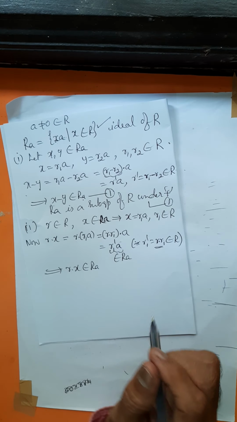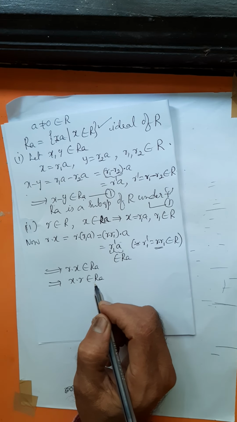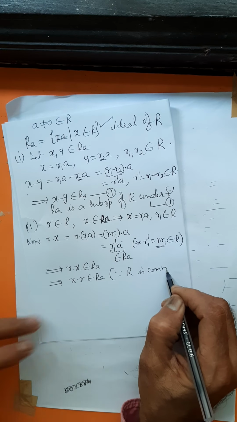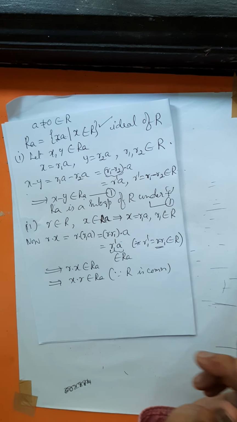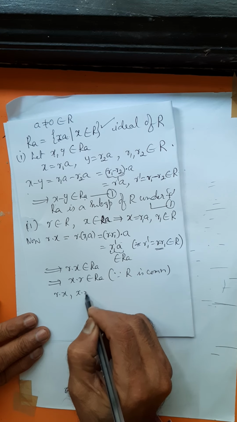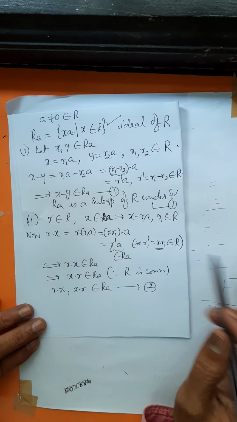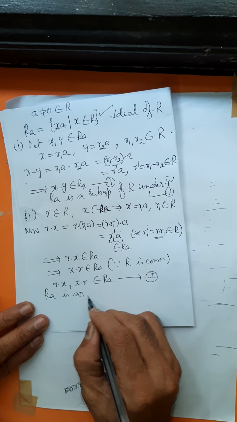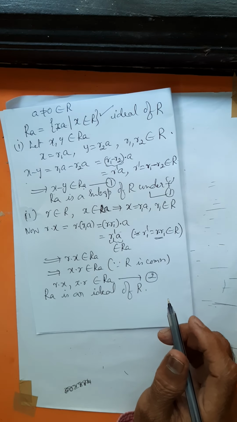Can we also conclude that x into r belongs to RA? Yes, we can conclude because R is commutative. Since R is commutative, x into r also belongs to RA. So both the products, r on the left and r on the right, belong to RA. Call this 2. So from 1 and 2, RA is an ideal of R.